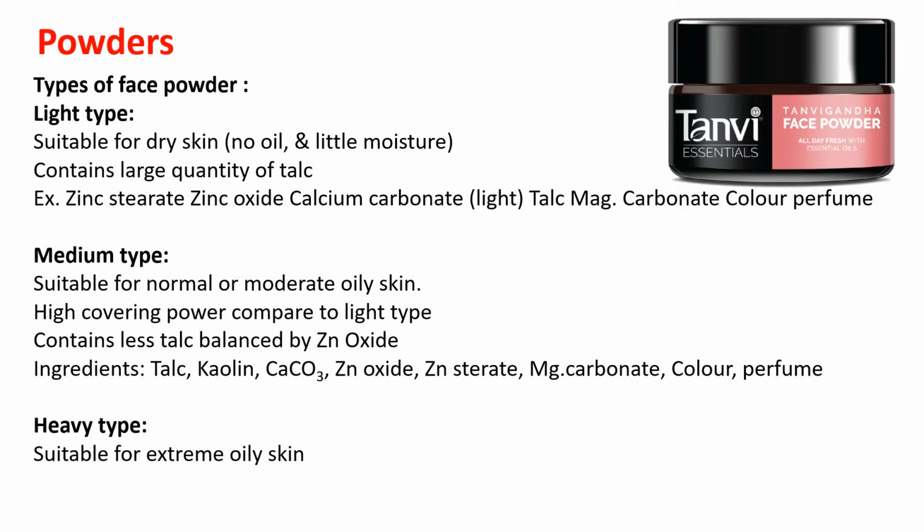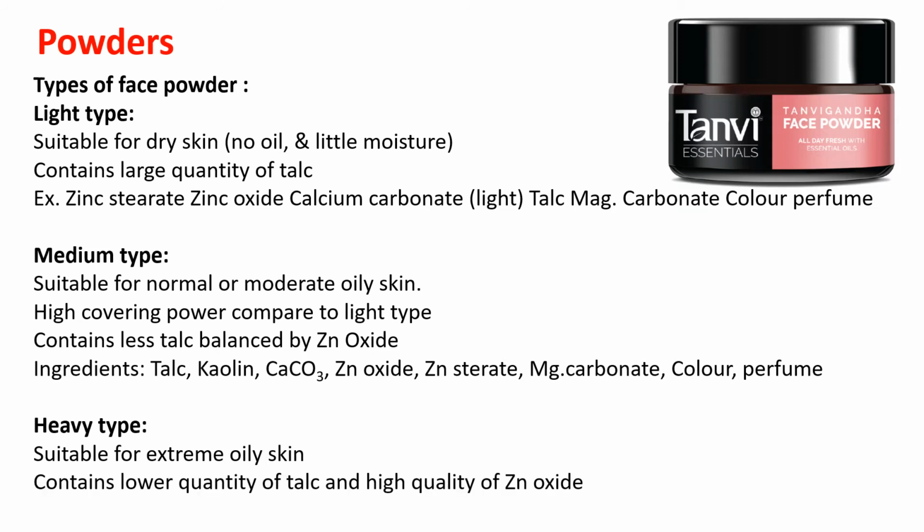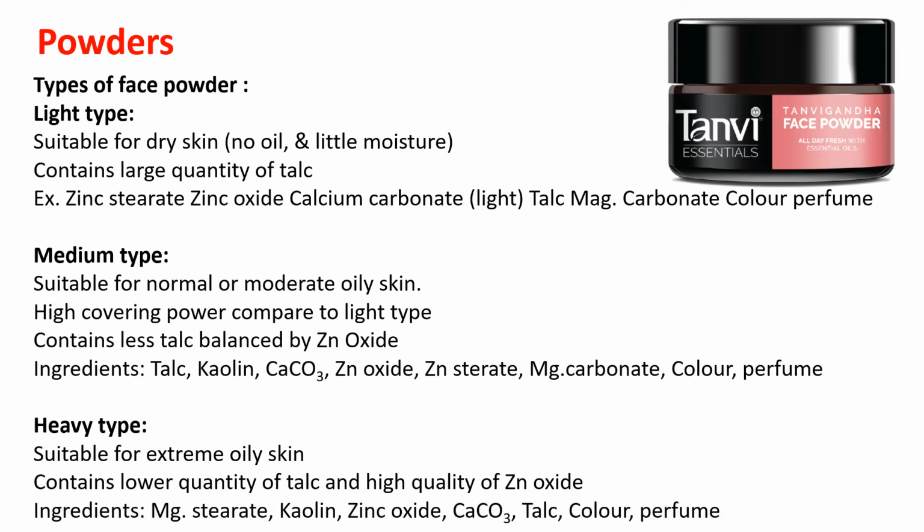One more type is the heavy type. This is generally suitable for more oily skin, or skin secreting more sweat. It has very little talc compared to the earlier two types, and the talc quantity is replaced by zinc oxide, because zinc oxide itself is a good absorbing agent.